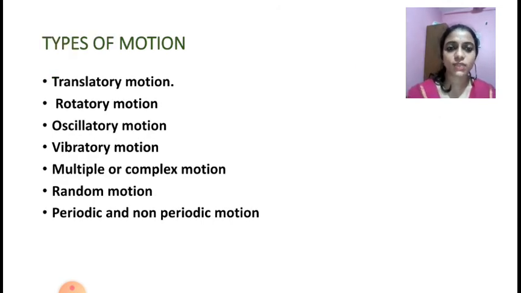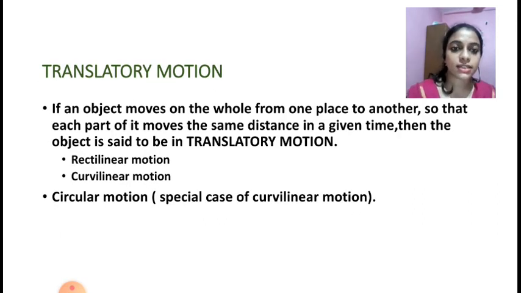Okay. Next one is, what are the types of motion? Translatory motion, rotatory motion, oscillatory motion, vibratory motion, multiple or complex motion, random motion, periodic and non-periodic motion. So these are the types of motion. Let us study what these motions are. Okay. First one is translatory motion. If an object moves on the whole from one place to another so that each part of it moves the same distance in a given time, then the object is said to be in translatory motion.